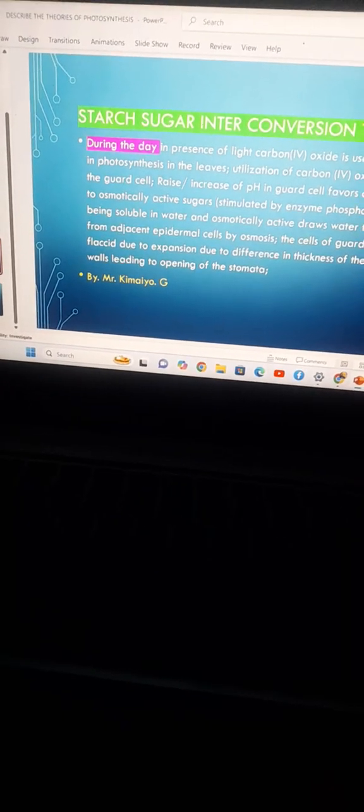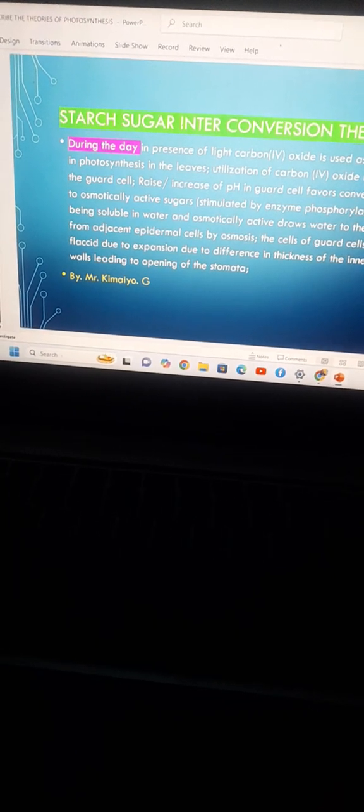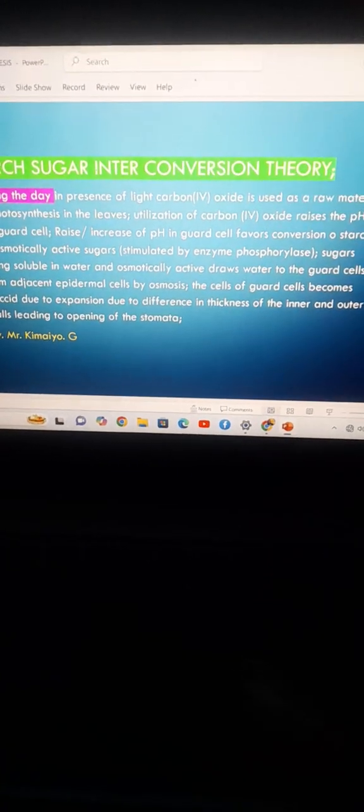So we have the rise of the pH, which now converts starch into sugars.